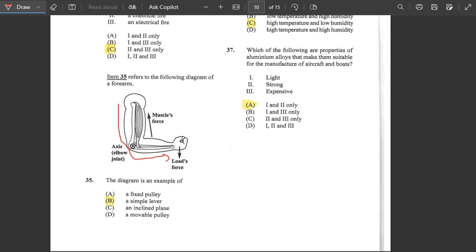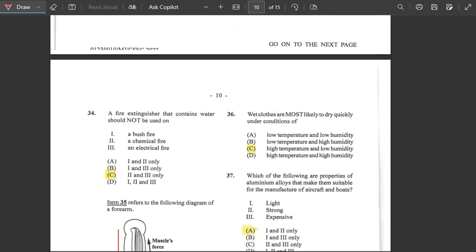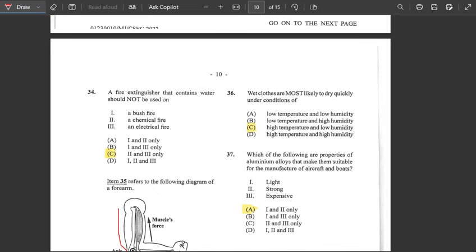Alright, number 36. It says wet clothes are most likely to dry quickly under the condition of. So if we had wet clothes, we have different conditions for how the clothes dry. With a low temperature and a high humidity, the clothes will not dry.